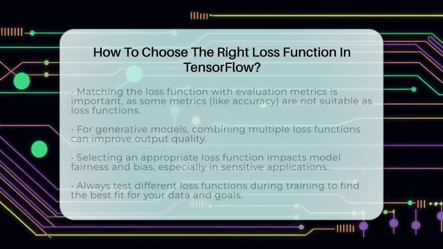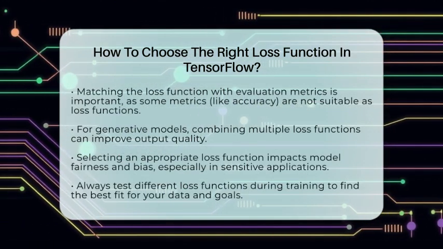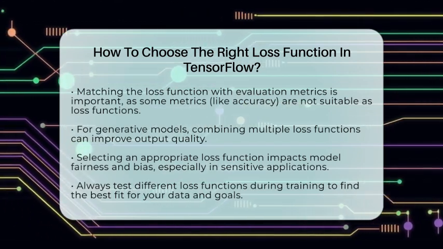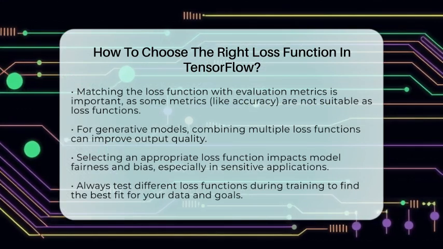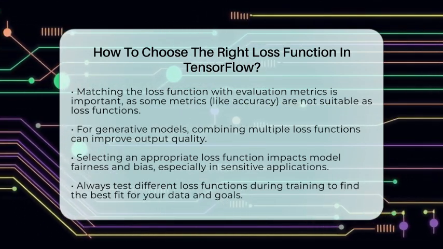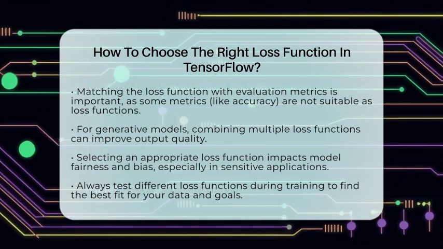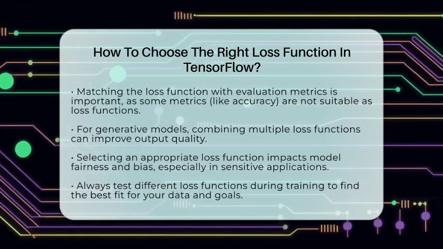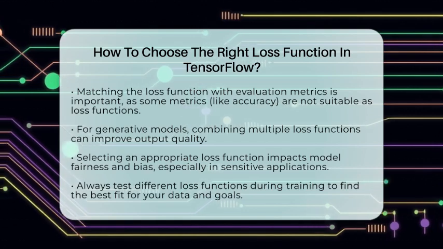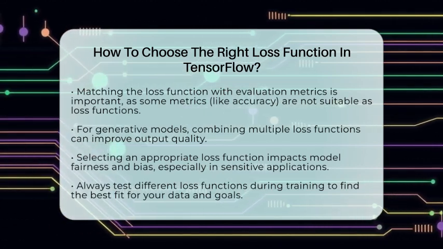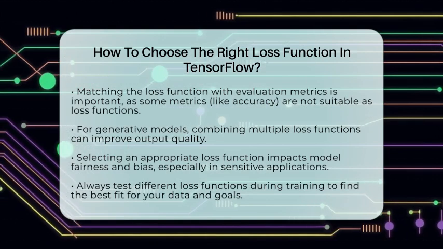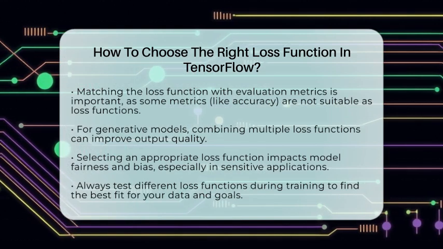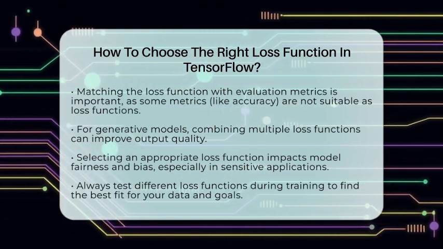In the world of artificial intelligence tools like ChatGPT, DALL-E, and Midjourney, choosing the right loss function helps these models generate accurate text, images, or other outputs. For generative models, combining multiple loss functions can balance realism and diversity. Ethics come into play too. Picking an inappropriate loss function might cause your model to underperform on minority groups or produce biased results. Understanding your data and task helps you avoid these issues and build fairer models.